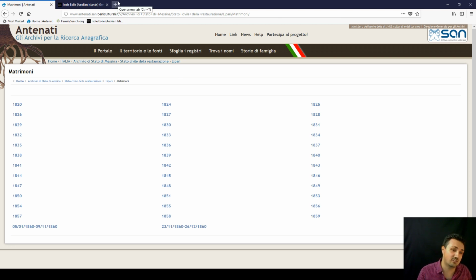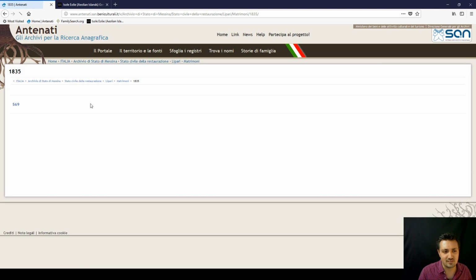But they still exist, I believe. I've seen at the Comune, or even in Messina. If you really believe that your ancestors were married during that period, you could really check that out there. But if not, you could just keep going through here and find what you're looking for. So I think let's go to 1835, because I think I remember my great grandparents were married in 1835.